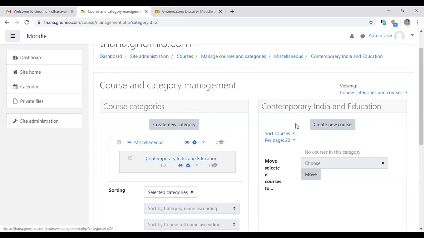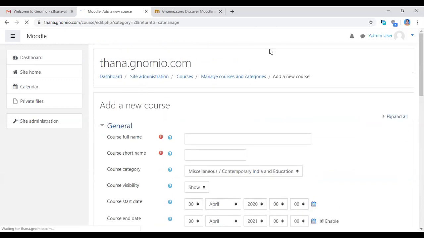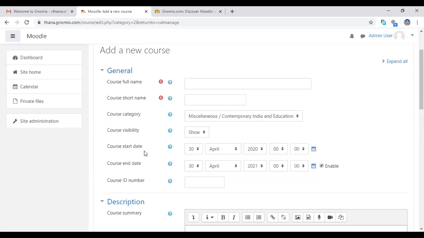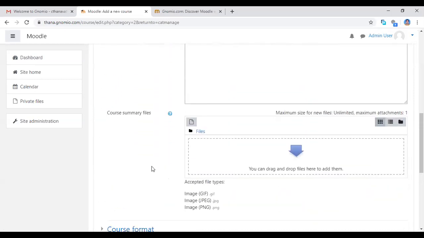In this course, I am now going to add new courses. So see here, contemporary Indian education is under this course, and now I am going to add the new courses. Now you click create new course. Clicking create new course, this page will open. See, under general there are course full name, course short name, course category, course visibility, and so many other things available.